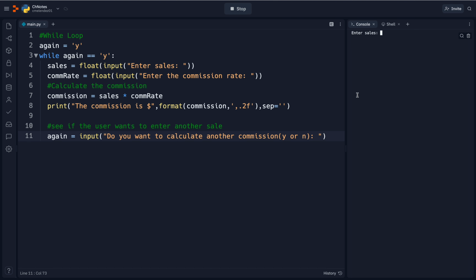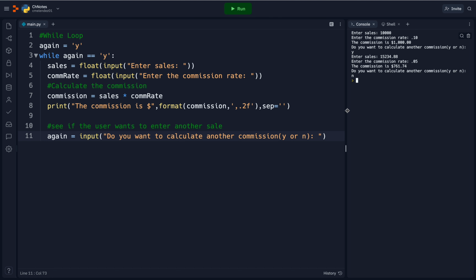This is showing you how we can do this. Let's say I entered in 10,000 and the commission rate is 10%. So we earned $1,000. Do I want to keep going? Sure. Let's say someone else sold that, and their commission rate is 5%. So they earned $761. Nope, I do not.